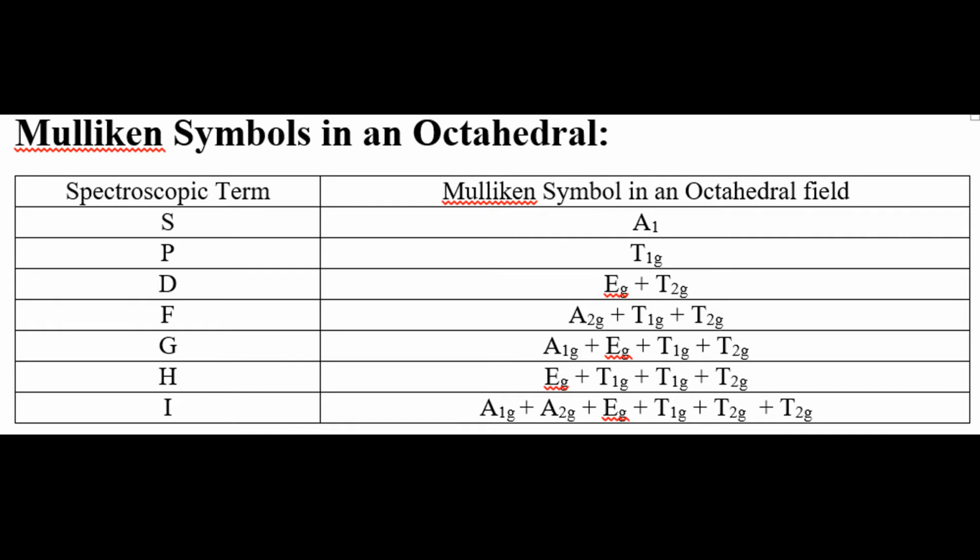And in case of D, the term symbol is Eg plus T2g. In case of F, the term symbol is A2g plus T1g plus T2g. In case of G, the term symbol is A1g plus Eg plus T1g plus T2g. In case of H, the term symbol is Eg plus T1g plus T1g plus T2g. In case of I, the term symbol is A1g plus A2g plus Eg plus T1g plus T2g plus T2g.